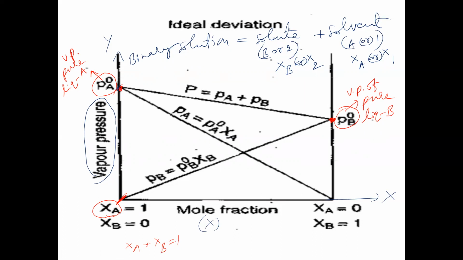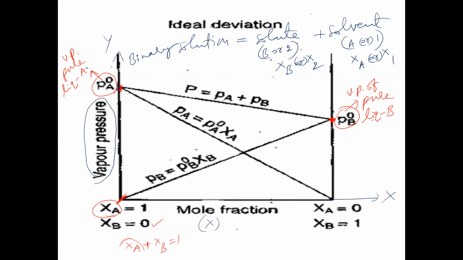That means the sum of mole fractions of solute and solvent must be equal to unity. So when XA is equal to 1, XB should be 0. Initially, mole fraction of A is 1, mole fraction of B is 0. Means mole fraction of solvent is 1, mole fraction of solute is 0 initially.